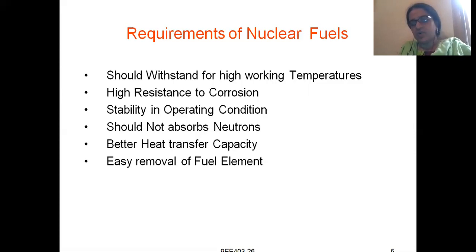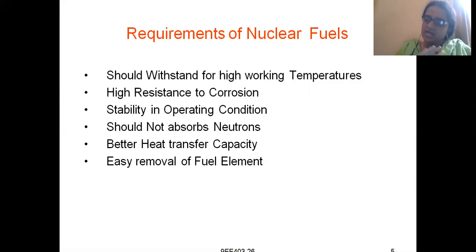The second requirement is high resistance to corrosion. Like an iron rod, there are some materials in nature which get corroded if you expose them to the atmosphere. If your nuclear material also gets corroded, then it will be a problem.